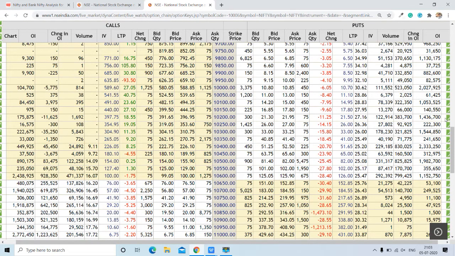This is the second highest support for the Bank Nifty, and immediate support for the Bank Nifty is here at 10,600, where we can see 11 lakh contracts are open, and also 10,500 is going to be the immediate resistance for it. And if you check the change in OI, here we can see a good amount of put has been changed over here. So these are the important levels as far as the support is concerned.